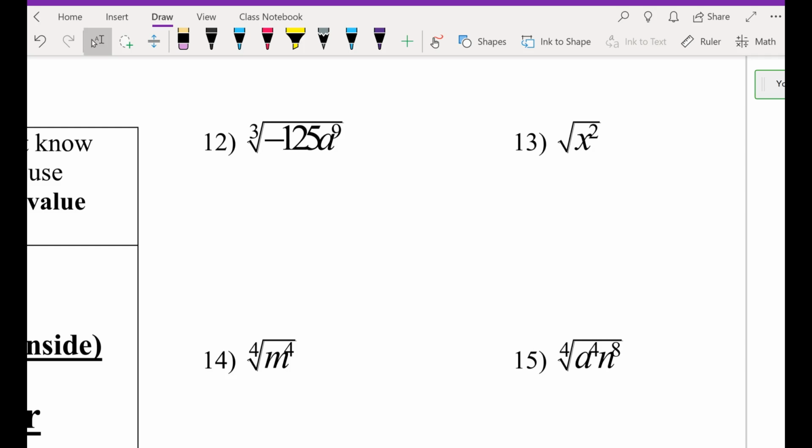Work together if you're stuck. If you're not stuck and you have an answer, then check it.